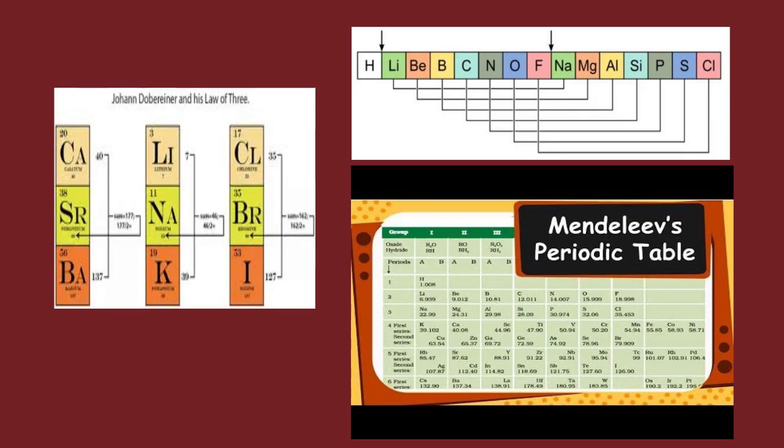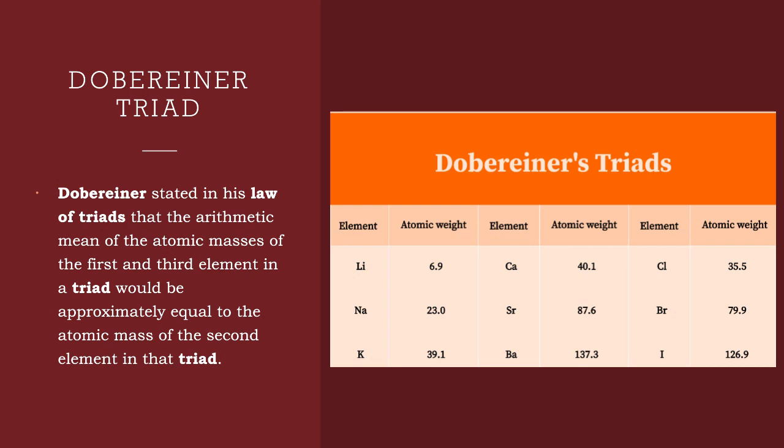And this is the overview. The first one is Dobereiner's triad, the second one is Newlands' law of octaves, and the third one is Mendeleev's periodic table. So let us see one by one. First one is Dobereiner's triad.